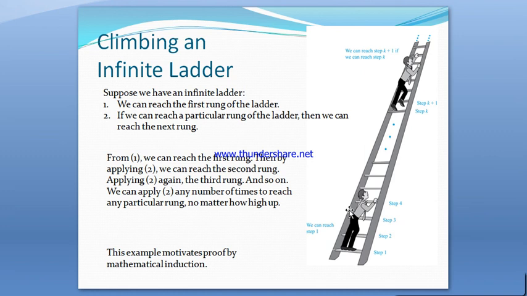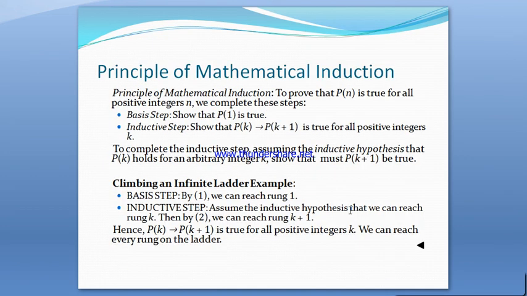From the first step, we can reach the first rung. Then by the second step, we can reach the second, then from second to third, from third to fourth, and so on. We can apply this any number of times to reach any particular rung, no matter how high the ladder is.